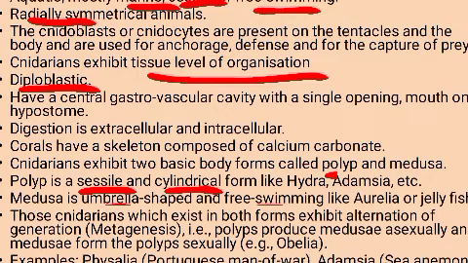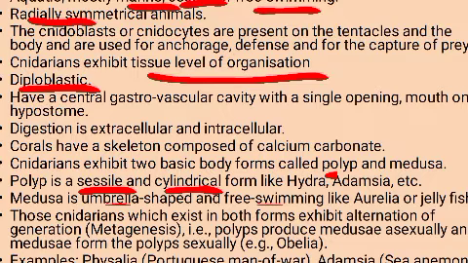It can swim. Now, those organisms which exhibit this polyp and medusa stage will be exhibiting alternation of generation. You have studied alternation of generation in the plants, where sporophytic generation alternates with the gametophytic generation. In the same way, those coelenterates which exhibit polyp and medusal forms in their life cycle will be exhibiting such alternation of generation.